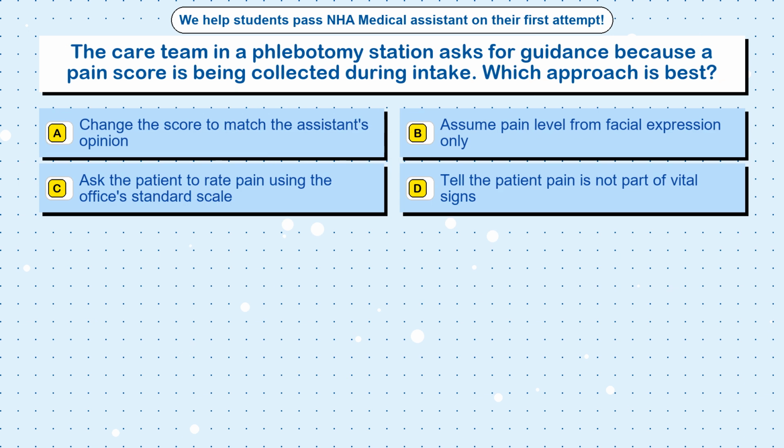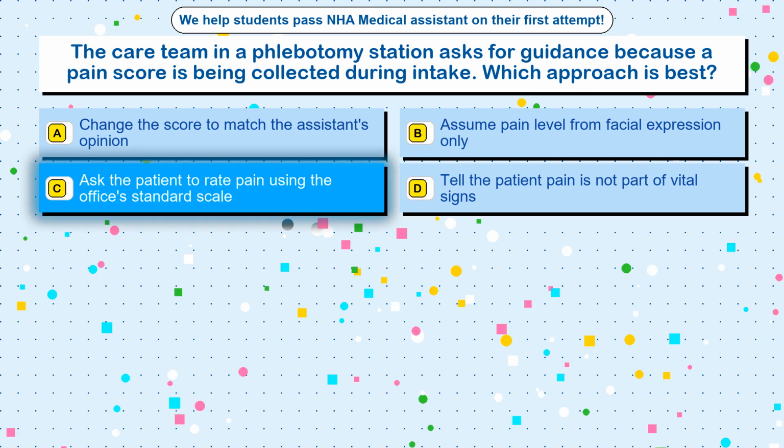Question 13. The care team in a phlebotomy station asks for guidance because a pain score is being collected during intake. Which approach is best? Option A. Change the score to match the assistant's opinion. Option B. Assume pain level from facial expression only. Option C. Ask the patient to rate pain using the office's standard scale. Option D. Tell the patient pain is not part of vital signs.